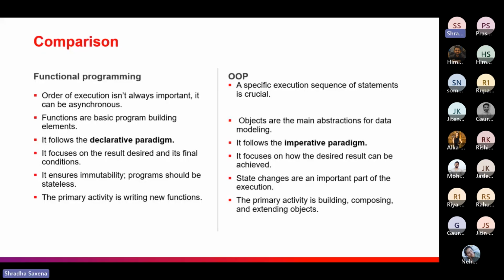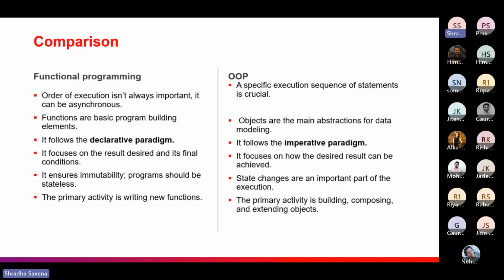Whatever we are using in OOP, is it better, or much better, or how can they be compared? The first point: the order of execution isn't always important. In functional programming it can be asynchronous; we don't need the order of functions to be very important. But in OOP, the execution of the statement sequence is much more important and crucial.